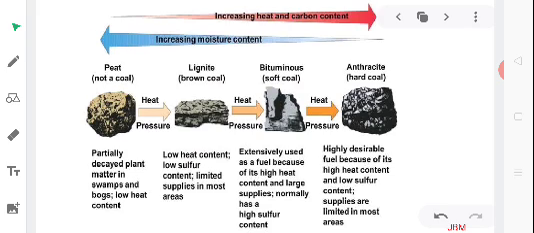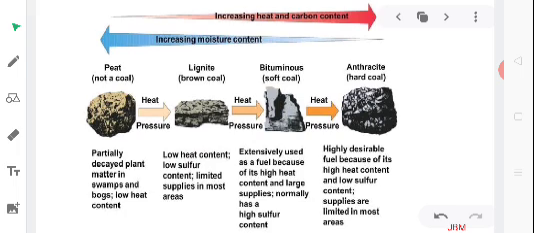Bituminous, that is soft coal, is extensively used as a fuel because of its high heat content and large supplies, normally with a high sulfur content. Finally, coming to the hard coal, that is anthracite, it is a highly desirable fuel because of its high heat content and low sulfur content. Supplies are limited in most areas.